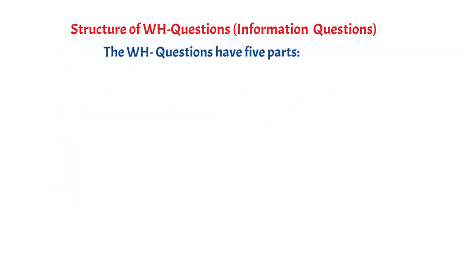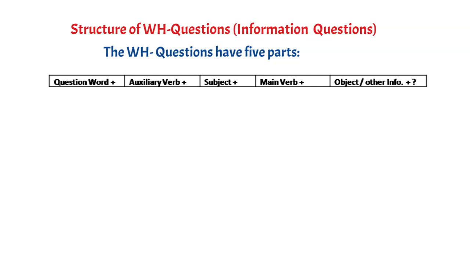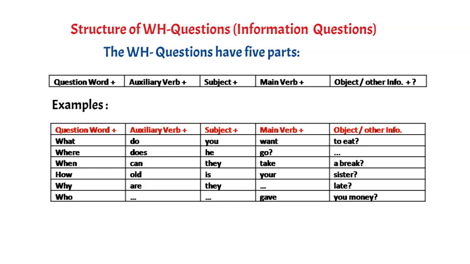Their structure has 5 parts: question word, auxiliary verb, subject, main verb, and object or other information of the sentence. Examples: what do you want to eat? Where does he go? When can they take a break? And please look at other examples as well.